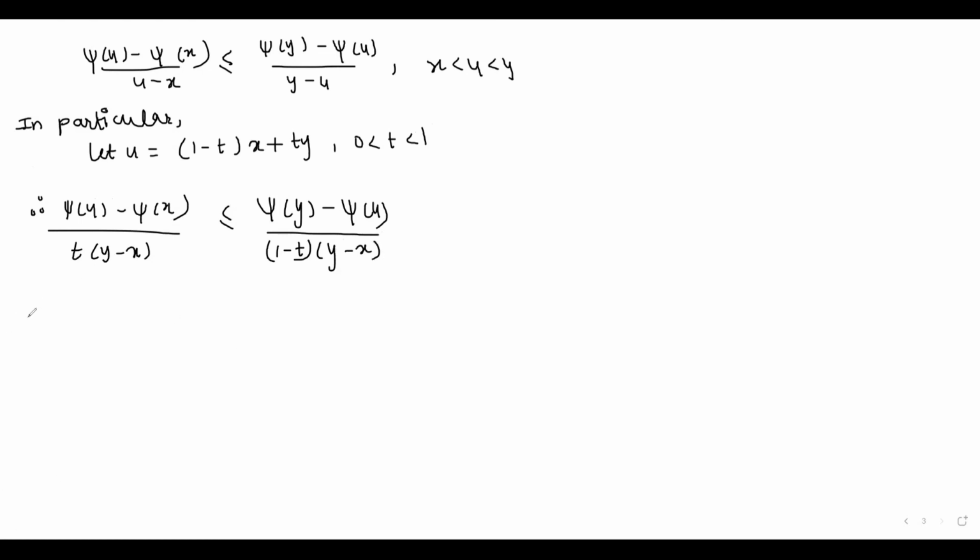So this implies that psi of (1 minus t)x plus ty is less than or equal to (1 minus t) psi of x plus t psi of y.